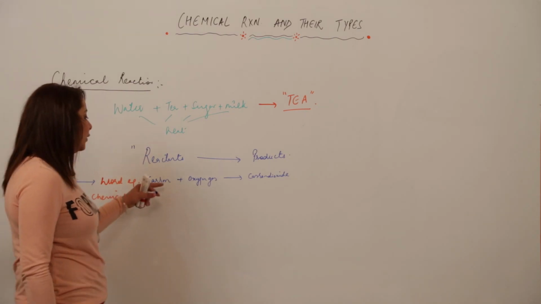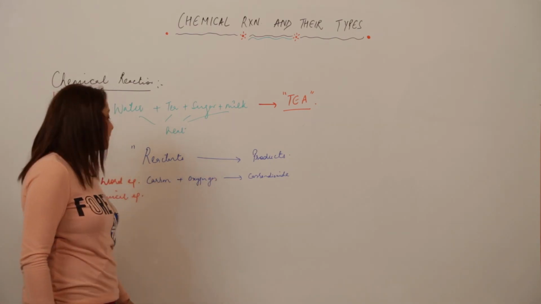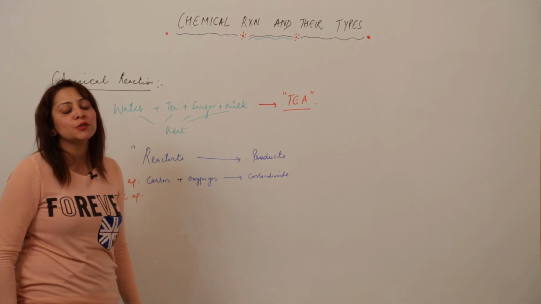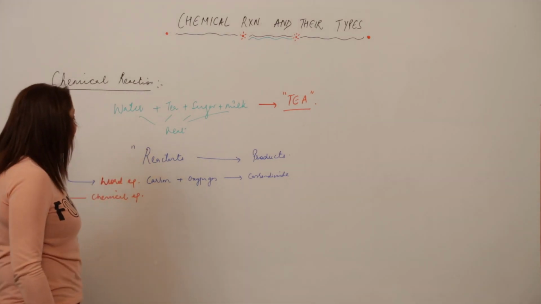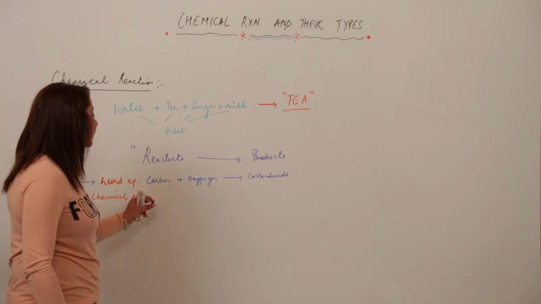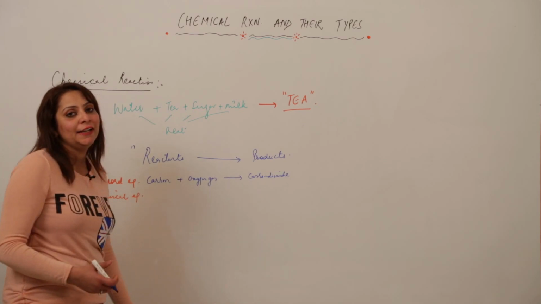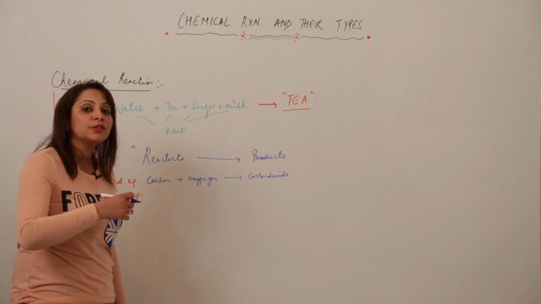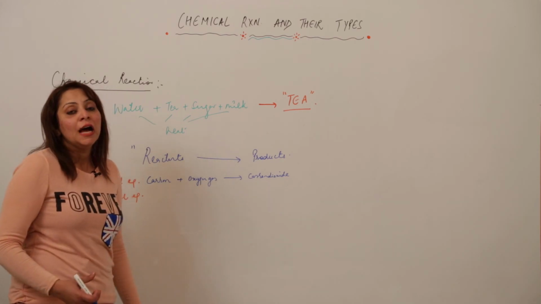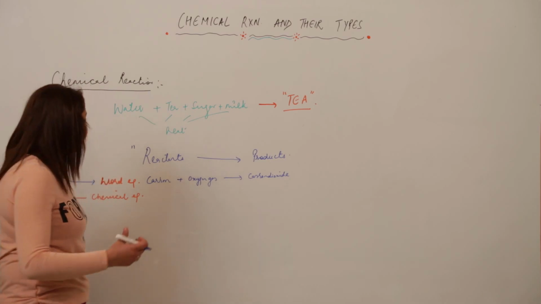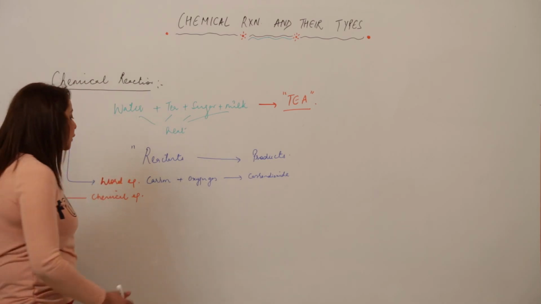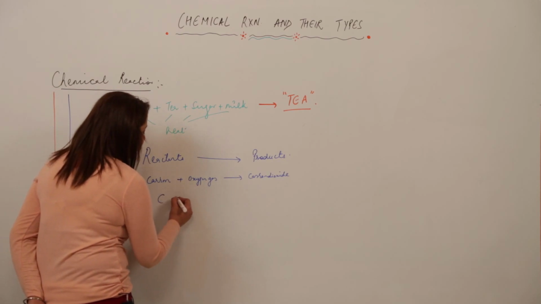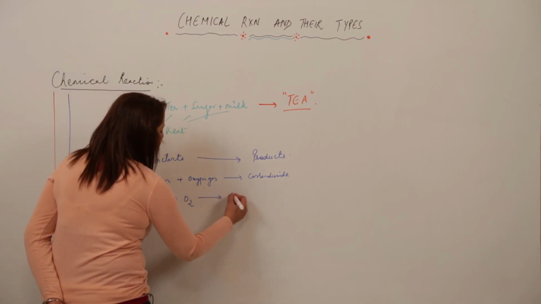When you are writing like this, it is the word equation method to represent a chemical reaction. But when I use the symbols for the elements, specify the states, and reveal the whole information about the reactants and the products, then we do it in the chemical equation method. So I can write carbon as C, oxygen as O2, which gives CO2.